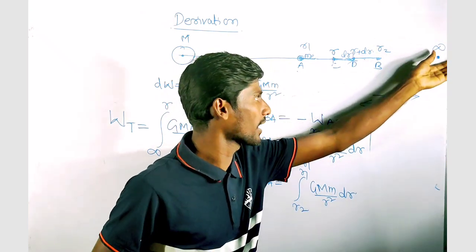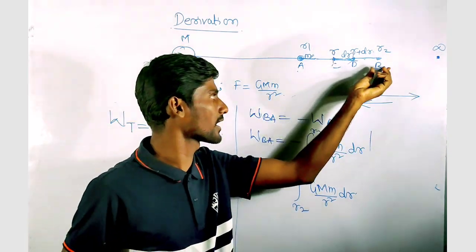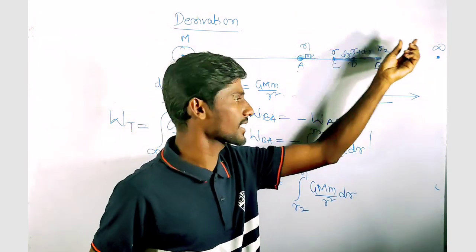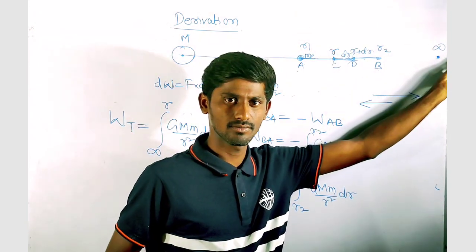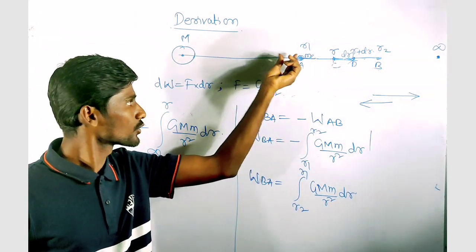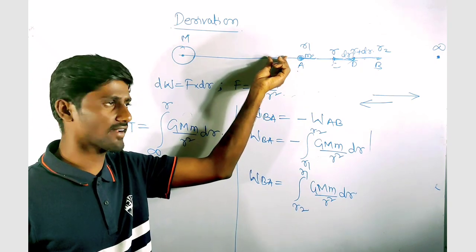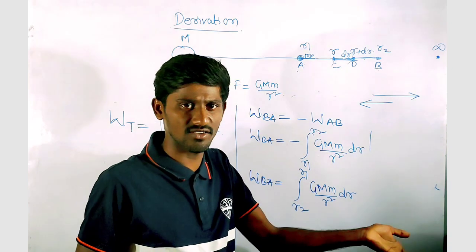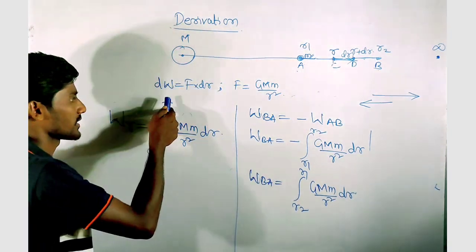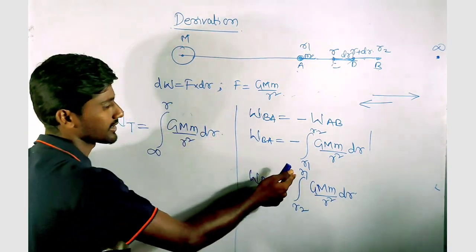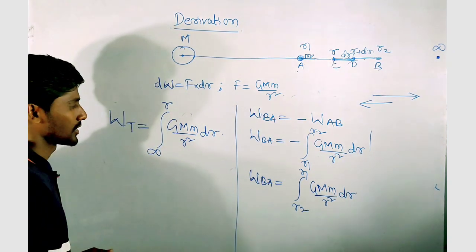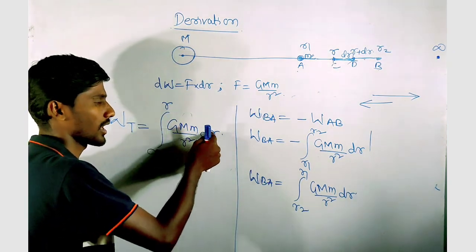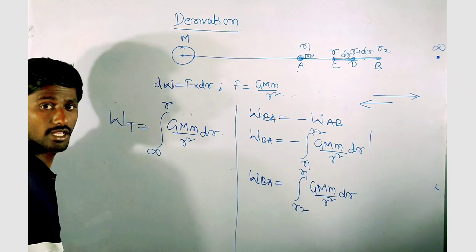Initially I was bringing the particle from B to A, now I am bringing the same particle from infinity to some point inside the gravitational field. So I am considering some point which is at a distance of r. I just write the upper limit, or the R1, as r. So this is G into capital M by small r square into dr.